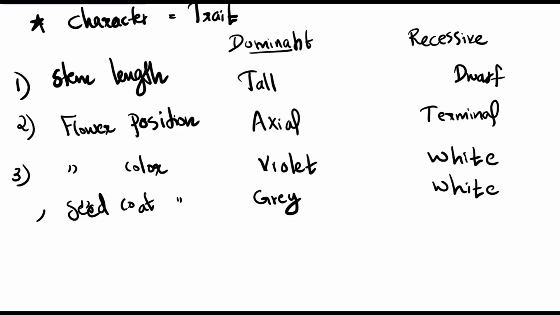The flower color and seed coat color are correlated: a flower with white color also has a white seed coat, and a gray seed coat goes with a violet flower. So there is a correlation between those traits.